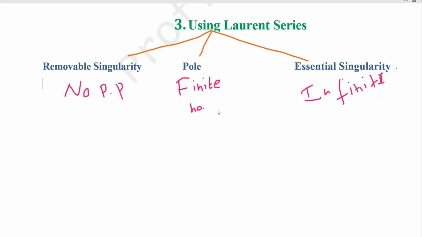If it contains a finite number of negative terms, it is called a pole. If it contains an infinite number of negative terms, it is called an essential singularity. For example, the function e power 1 by z at z equal to 0 will contain infinite number of negative terms. You can expand e power x using the formula, so it will have infinite number of negative terms. That is an example of an essential singularity.